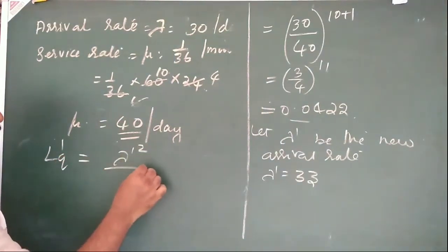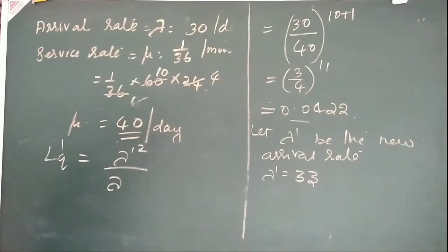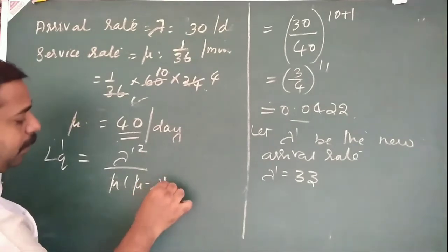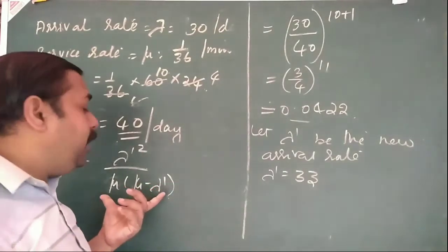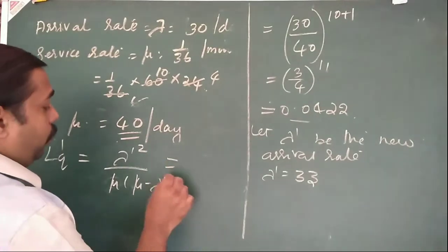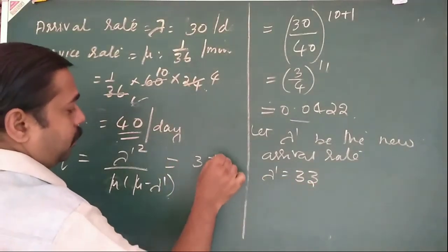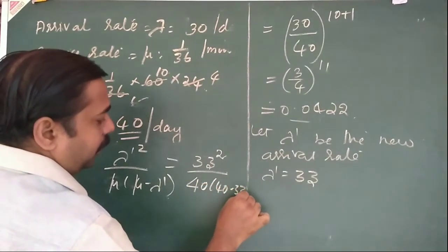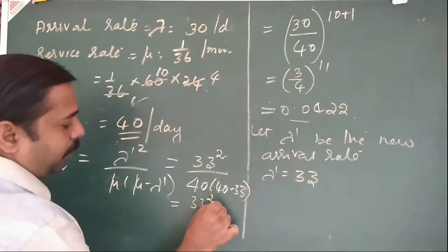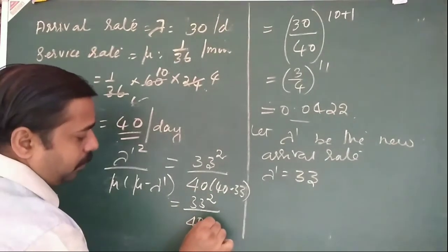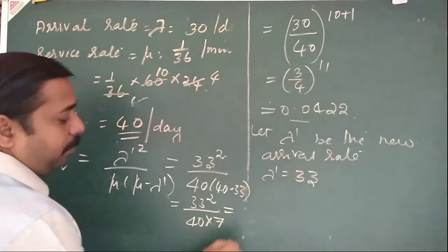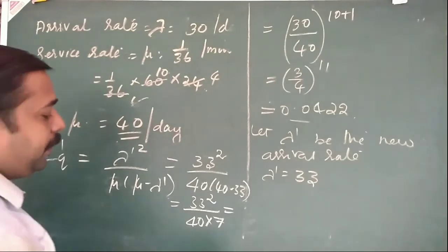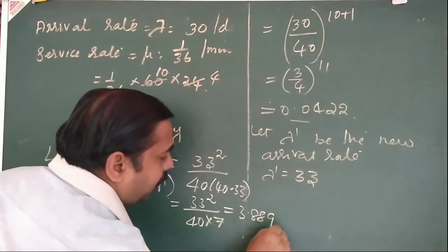That is equal to lambda dash square divided by mu into mu minus lambda dash. There is no change in the service rate, so that is equal to here 33 square divided by 40 into 40 minus 33. So 33 square divided by 40 into 7. So what is its answer? By calculator its answer is 3.889.